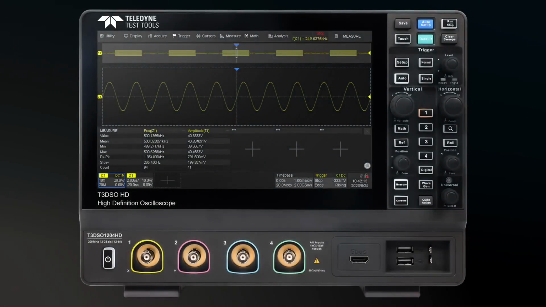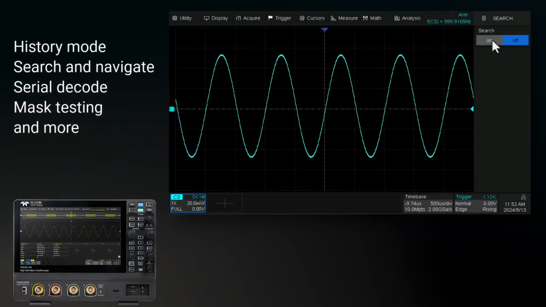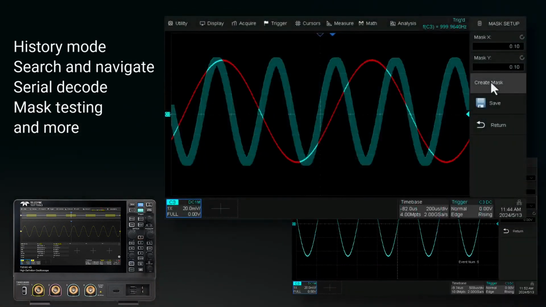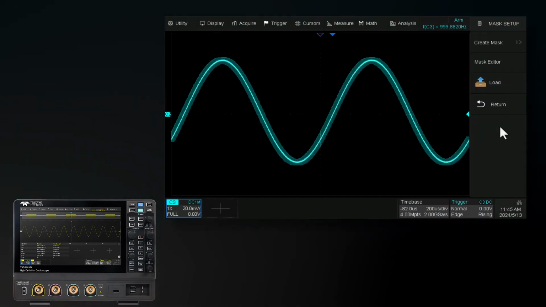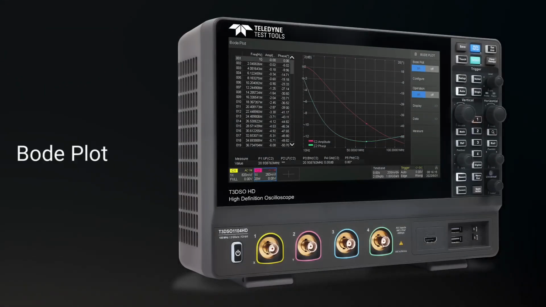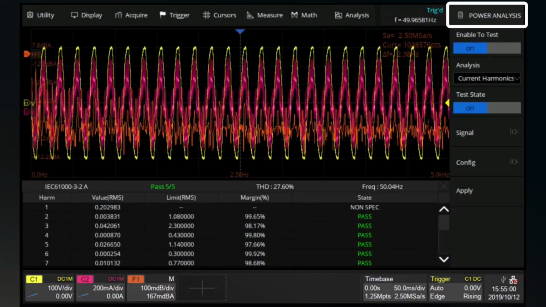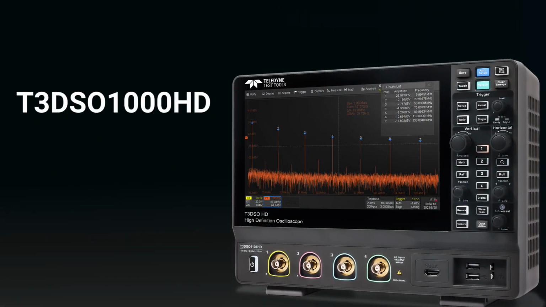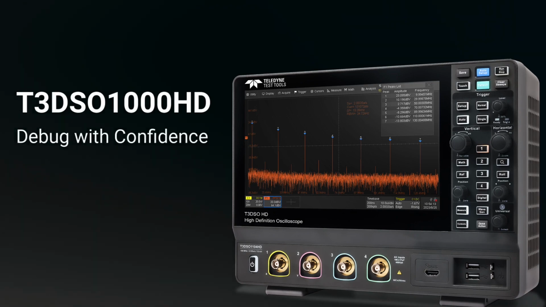This oscilloscope offers history mode, search and navigate functions, serial decode options, mask testing, and more. Power tools such as Bode Plot and power analysis are also included as a standard option. The T3DSO1000HD oscilloscope series allows you to debug with confidence.